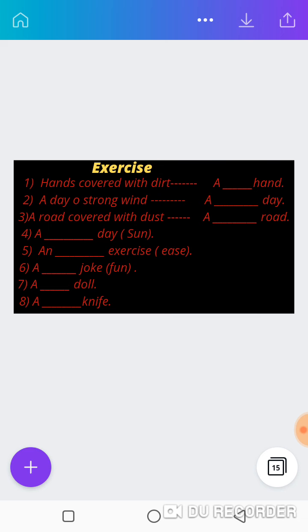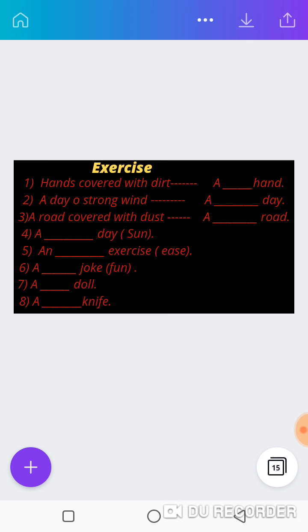A hand or hands covered with dirt becomes what? A dash hand. That dirt there is an adjective, isn't it? What are you going to add to that dirt that will give us a meaningful word? Are you going to add letter E, letter Y, or are you going to double the T and add Y? A dash hand, it will become a dirty hand. What have I done? I have added Y to that dirt to make it dirty. That number one is done for you now.